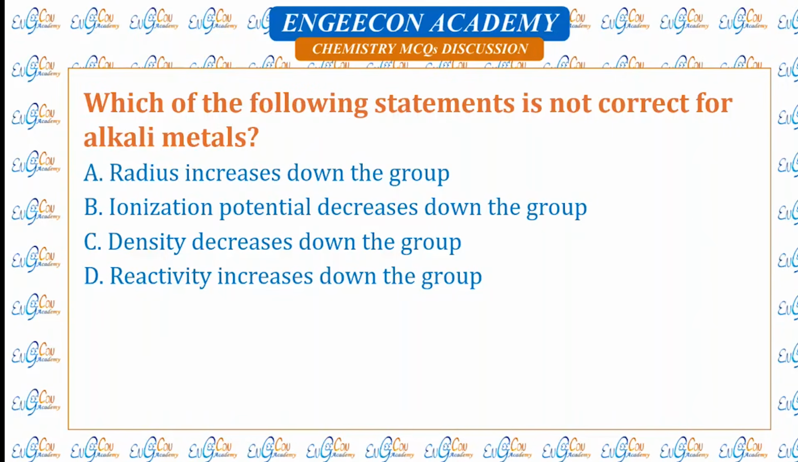Which of the following statements is not correct for alkali metals? Radius increases down the group, this is correct. Ionization potential decreases, this is correct. Density decreases, this is wrong. Down the group, the density of group 1 metals increases. So C is the wrong option.